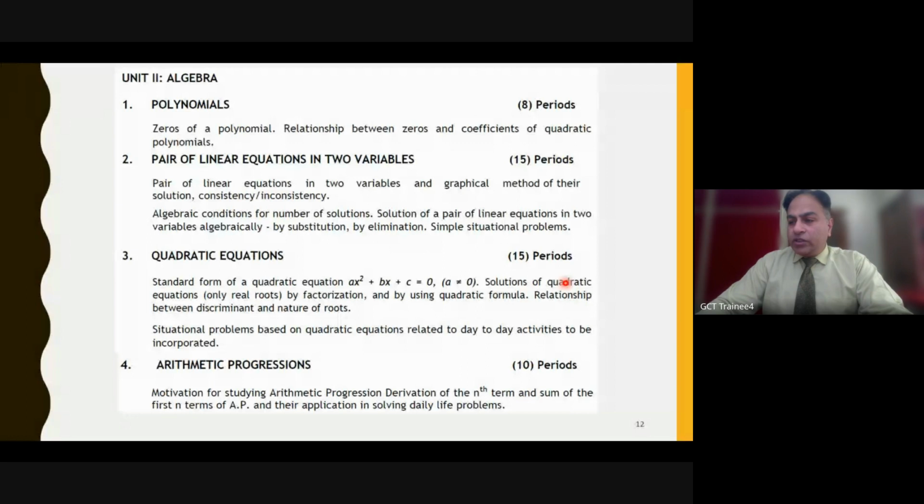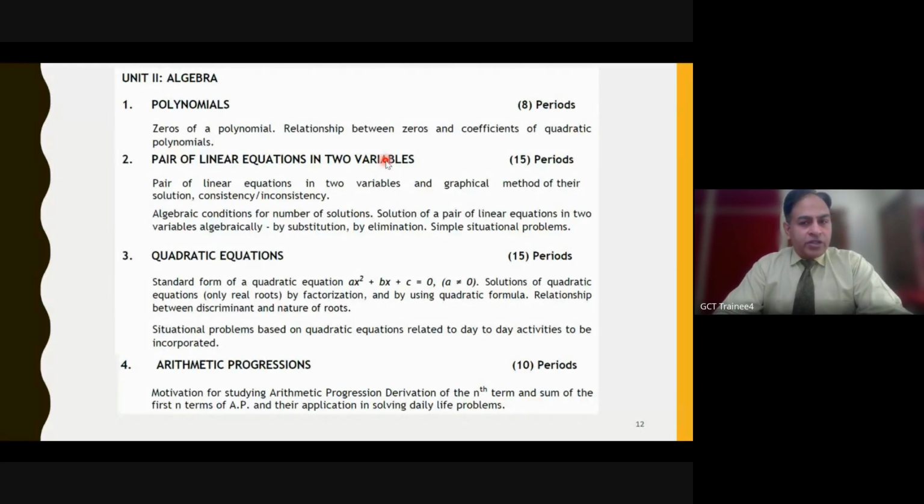So please keep your questions ready with you, and if you have any doubt, you can always ask later on. So let me go through the polynomials, pair of linear equations in two variables, quadratic equations, and arithmetic progression.